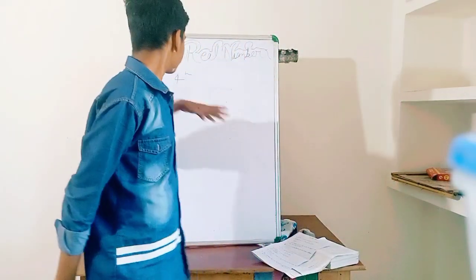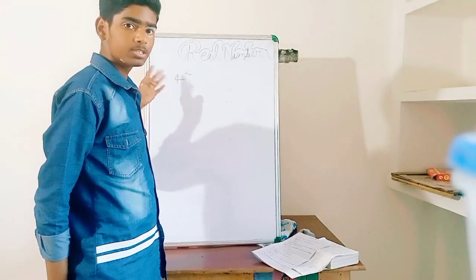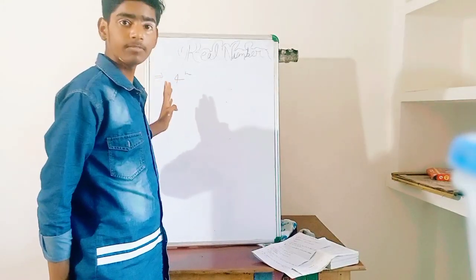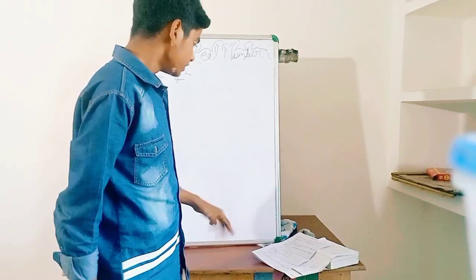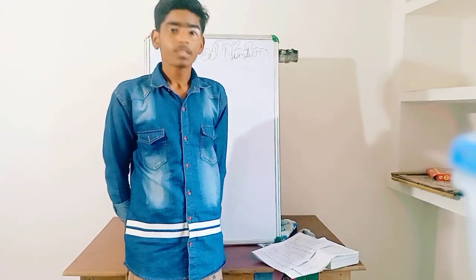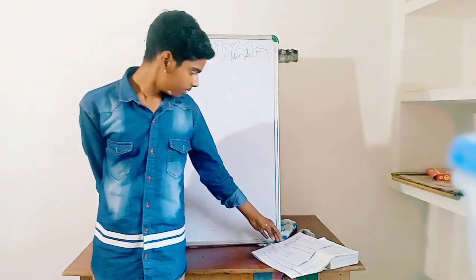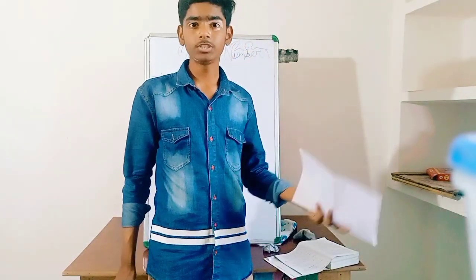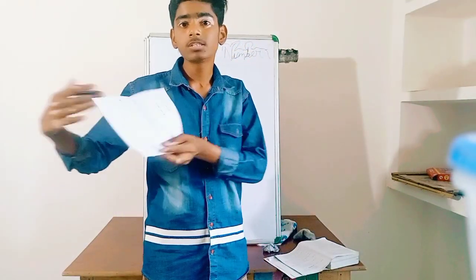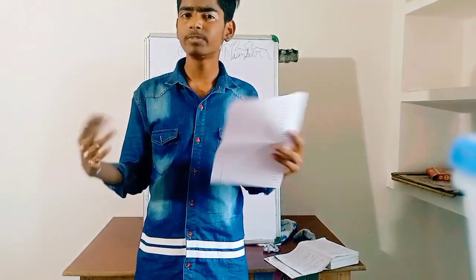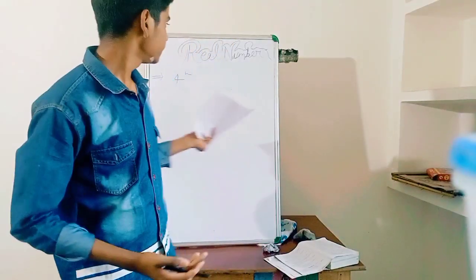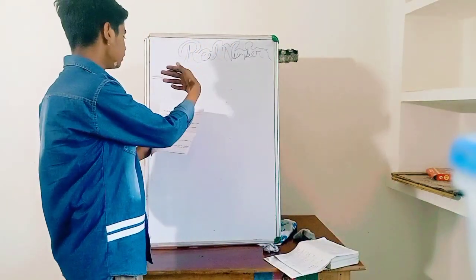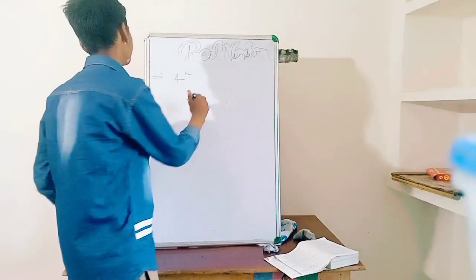There is a reason behind this question. There is a concept that if any number ends with 0, then its factorization consists of 2 and 5. Its factors must be 2 and 5. So let's see whether it will end with the digit 0 or not.